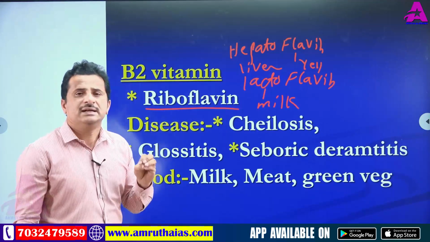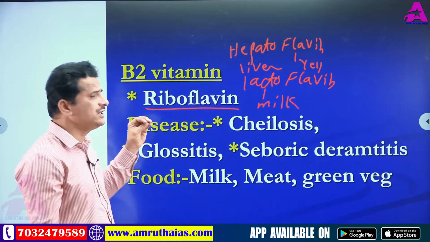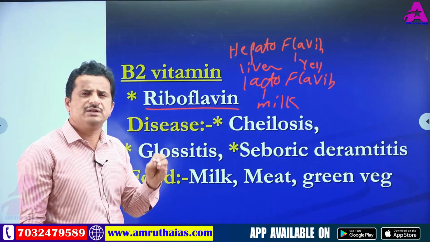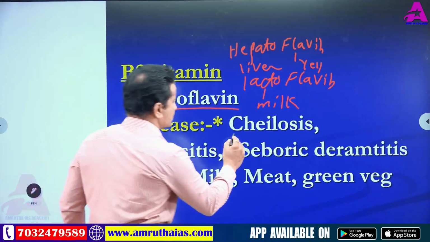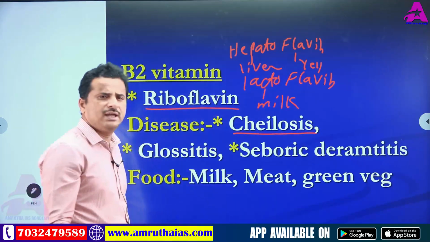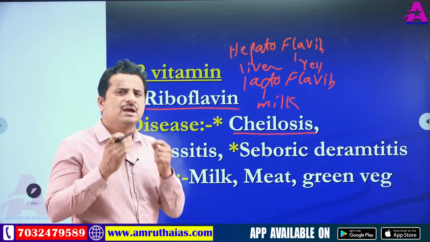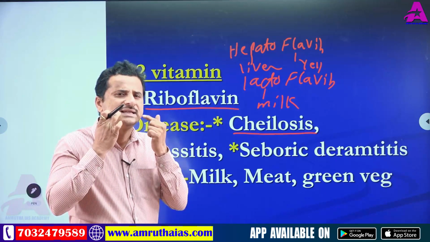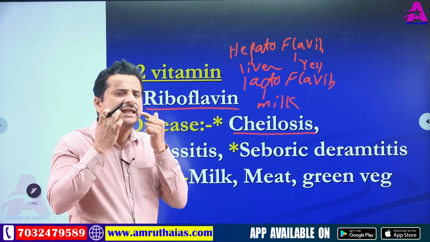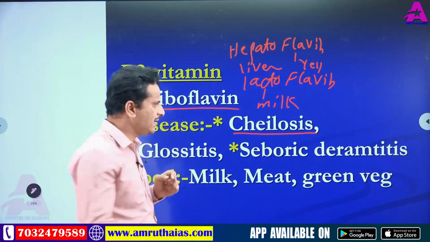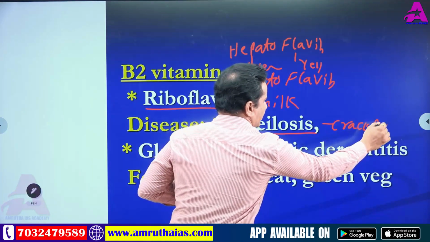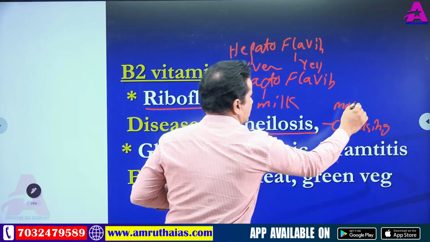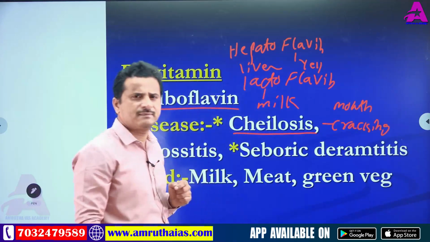So next, vitamin B2 deficiency diseases. First one, cheilosis. In cheilosis, what happens? The mouth corners get a deep cut, so indirectly, cracking of mouth corners is called cheilosis.